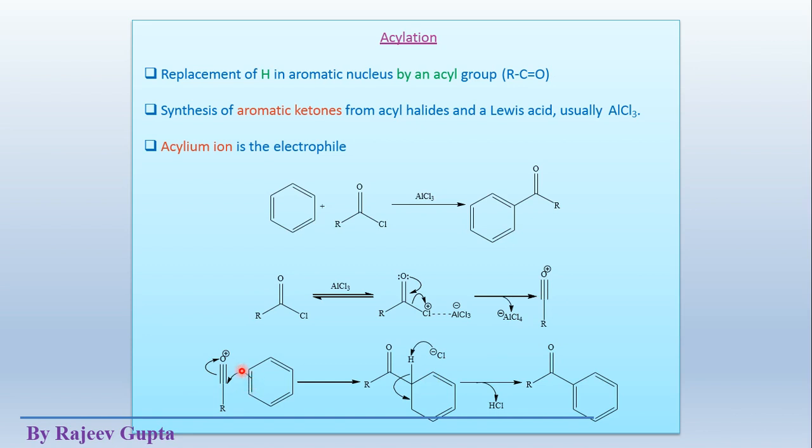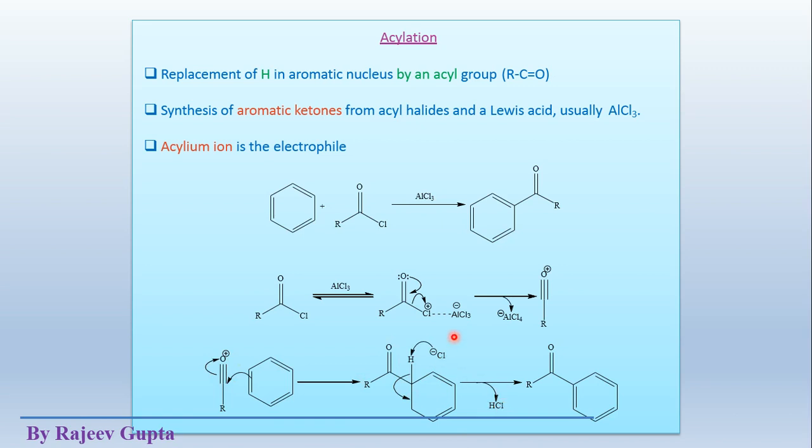So here this electrophile, which is the acylinium ion, attacks this aromatic system. The pi electron density moves to this carbon side and these electrons move toward this side, and we get this sigma complex.